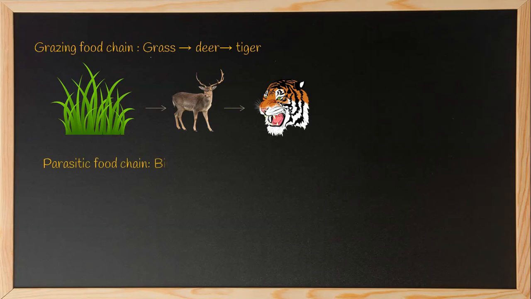Next comes the parasitic food chain. Birds eat insects, inside which lives the bacteria which acquire nutrition from them. We humans also have bacteria and parasites inside us, so they also acquire nutrition from us, resulting in the parasitic food chain.